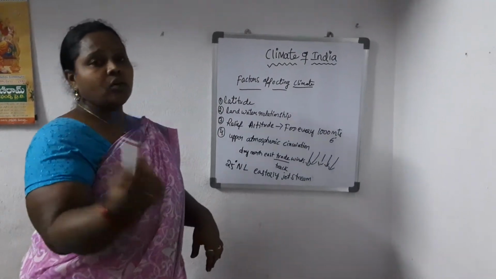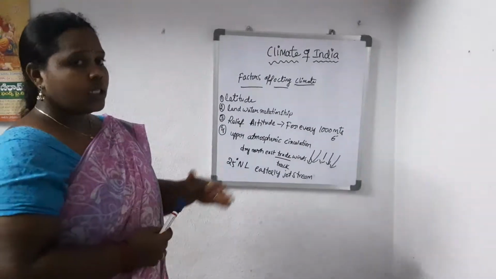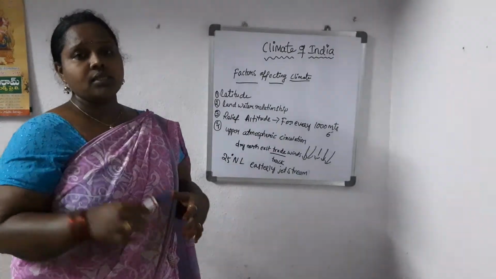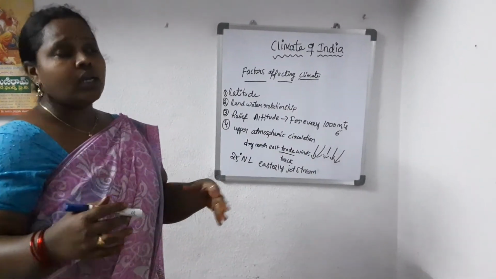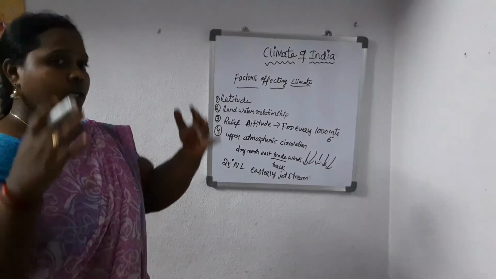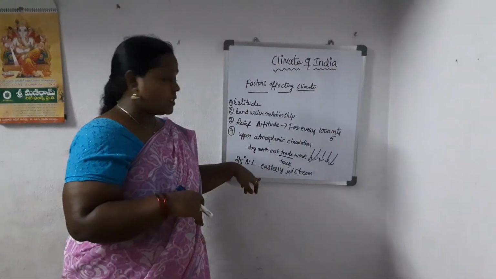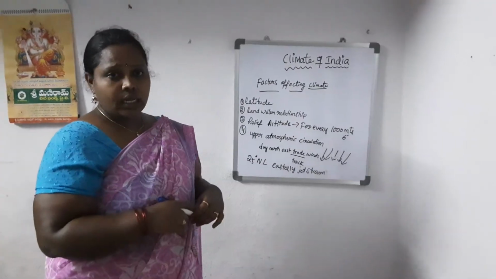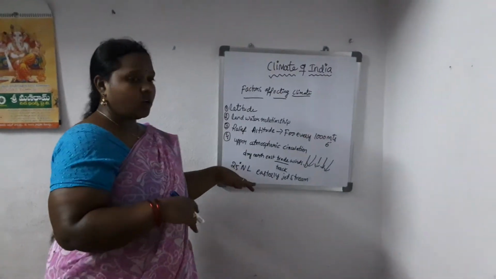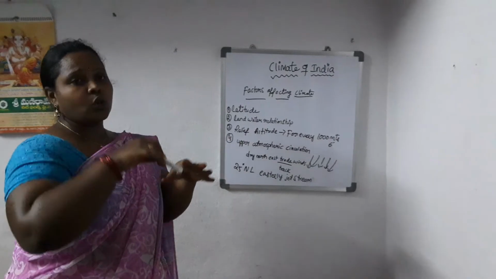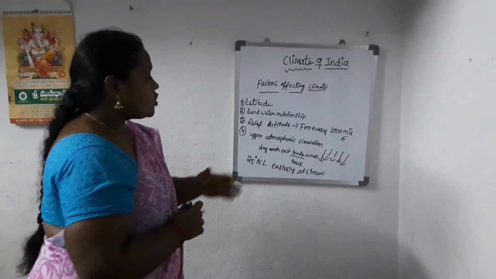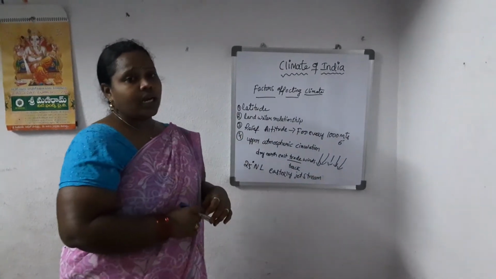The surrounding atmosphere cools down. These easterly jet streams cause the surrounding atmosphere to cool down, and once it cools down, it rains. These easterly jet streams cause rains in India. So they also affect the climate of India.